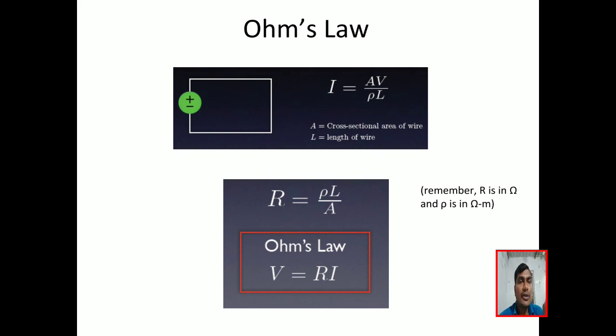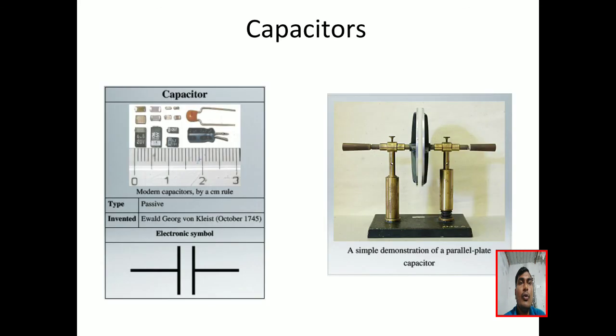So what is Ohm's law? When in a circuit, the current flowing through the circuit is directly proportional to the voltage, at constant temperature. So I is directly proportional to V, I equal to V by R, V equal to I into R. This is Ohm's law.